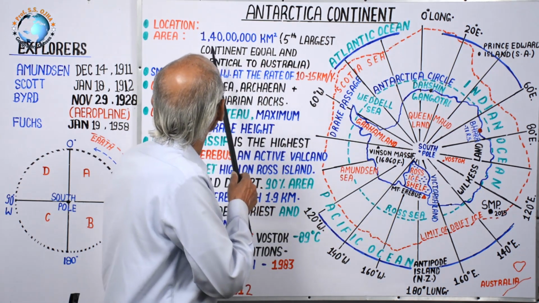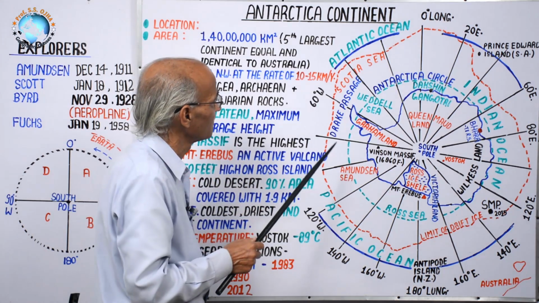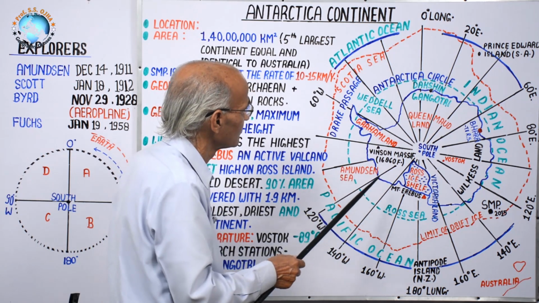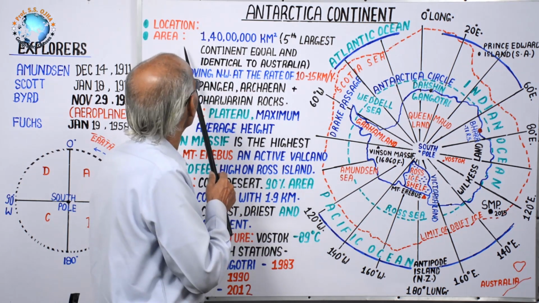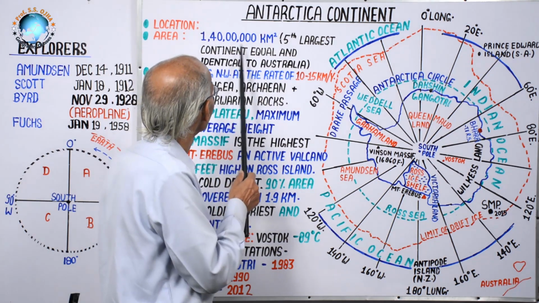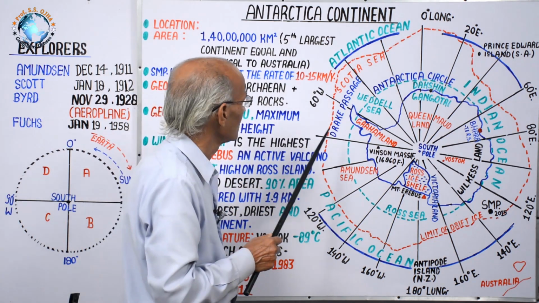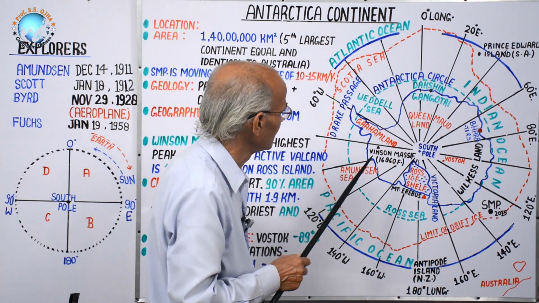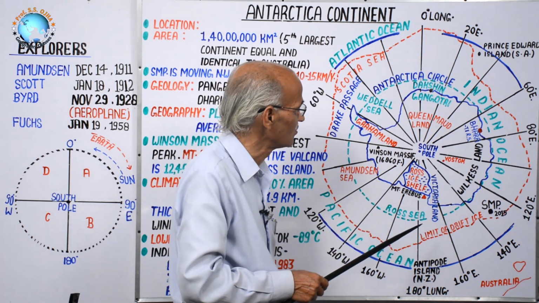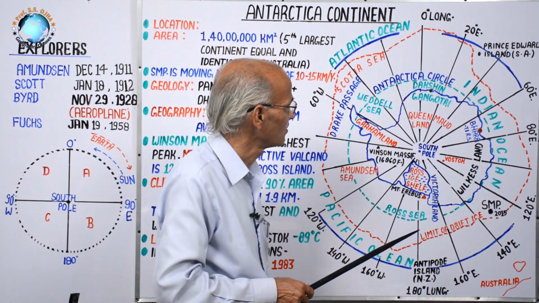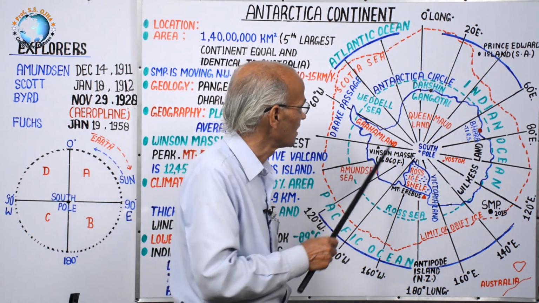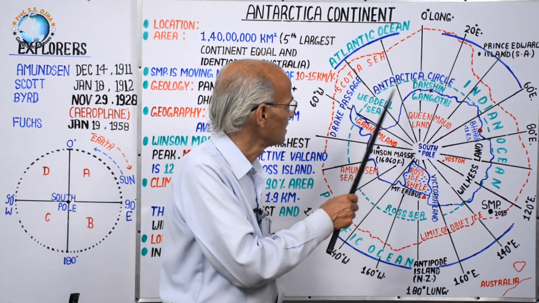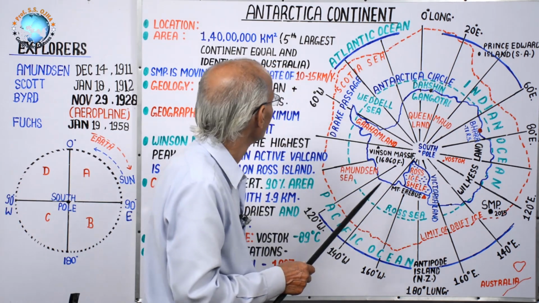Now about its location, you have learned that it is an icy continent encircled by the Antarctic Circle. Its area is 1 crore 40 lakh square kilometer, which makes it the 5th largest continent in the world. It means in area it is nearly equal to the Arctic Ocean. Why? Because the Arctic Circle and Antarctic Circle encircle the same amount of area.